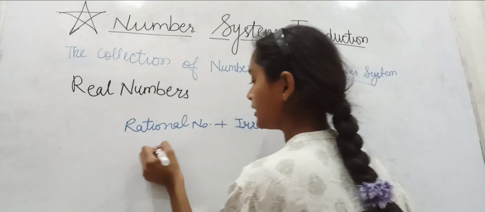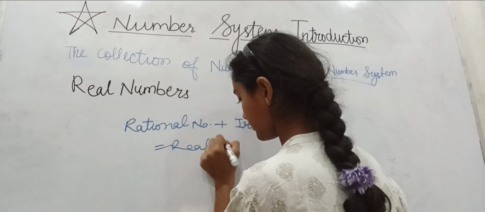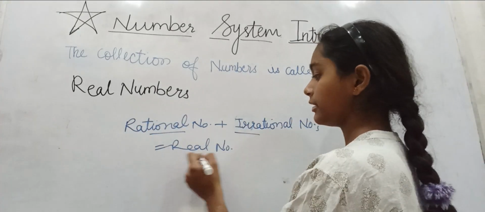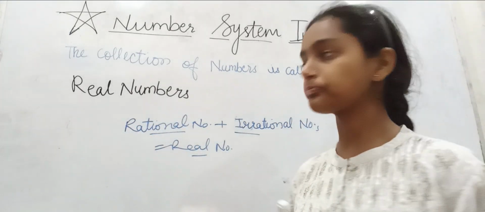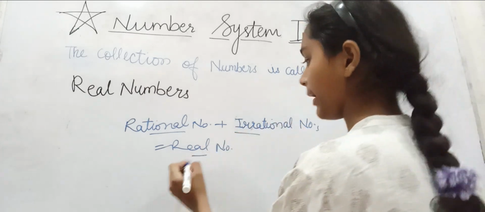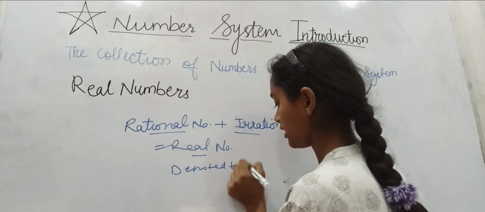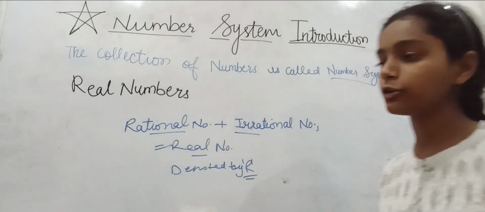Rational numbers and irrational numbers combined together would result in real numbers, and real numbers are denoted by R, capital R to be precise.